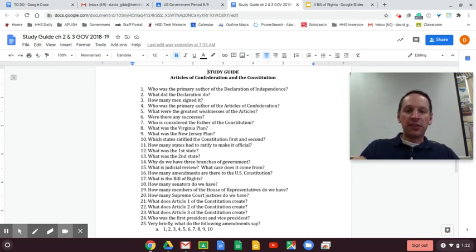How many men signed it? 56. 56 men signed it, more from Pennsylvania than any other state. And John Hancock, famously from Massachusetts, who was the president of the Second Continental Congress, signed it so large that the king could read it without his spectacles on.